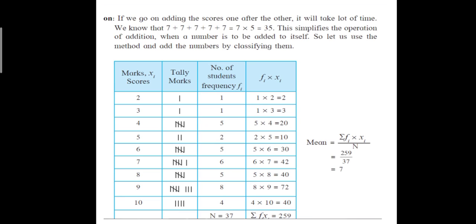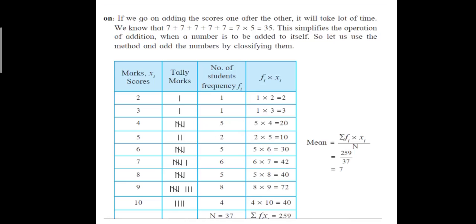So in this, the marks obtained are written. The lowest mark is 2 and the highest mark is 10. So in this way, write the numbers from 2 up to 10: 2, 3, 4, 5, 6, 7, 8, 9, 10. And now here tally marks are shown.